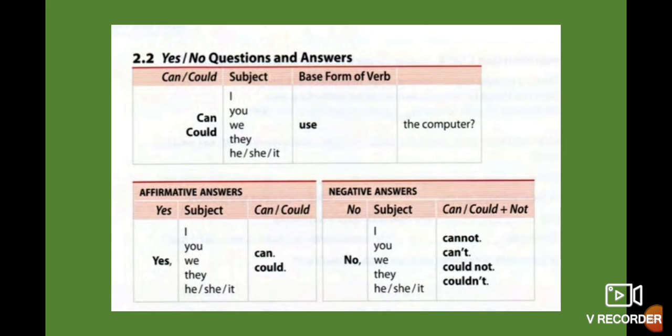Let's see, then we have the questions. Remember the modal is the first word that you write or that you speak. Can I use the computer? Could I use the computer? Remember the intonation is different. Then we have the affirmative answers, or maybe the negative answers. You can answer yes, I can, or yes, I could. Both are possible, it depends. Or maybe negative: no, I cannot, no, I can't, no, I could not, or no, I couldn't. Remember we talk about ability and possibility in that case. For request and also for permission the answer is different.